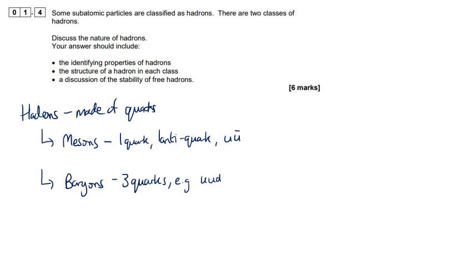Okay, up, up, down would be a proton, up and anti-up would be a pi 0. Okay, so we've done, what else can we say about hadrons? Because they contain quarks, they interact via a strong force, strong interaction. Okay, so I think we've done that, and we've done that.